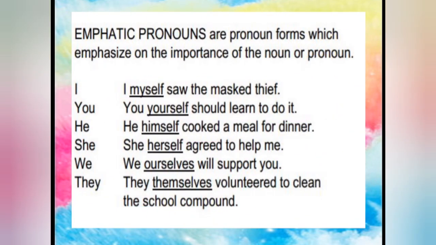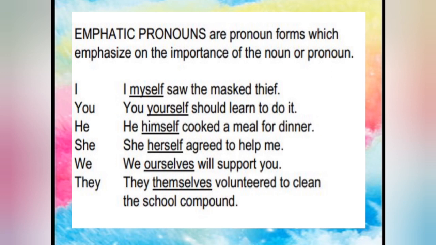Now see here. Emphatic pronouns are pronoun forms which emphasize, because we are going to put pressure, we are going to emphasize the importance of that particular noun or pronoun. Like: I myself saw the masked thief. You yourself should learn to do it. He himself cooked a meal for dinner. She herself agreed to help me. We ourselves will support you. They themselves volunteered to clean the school compound.